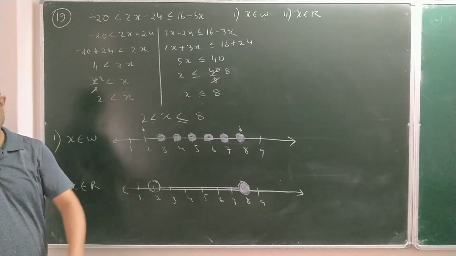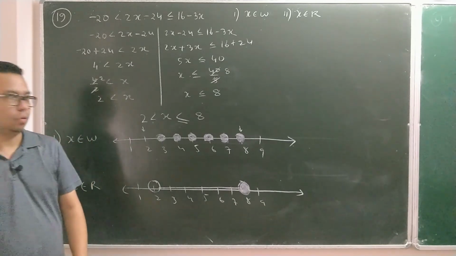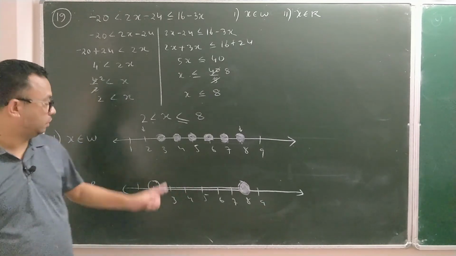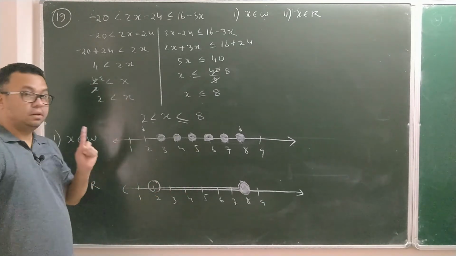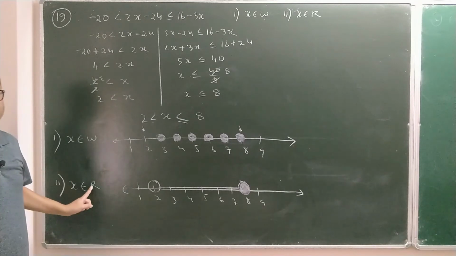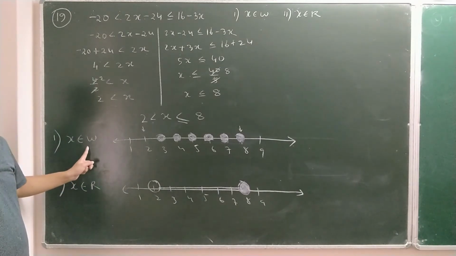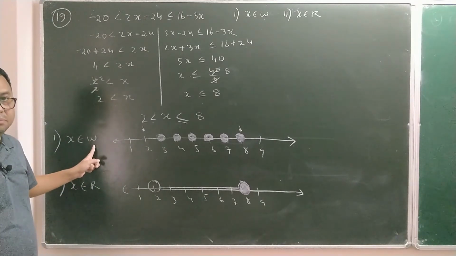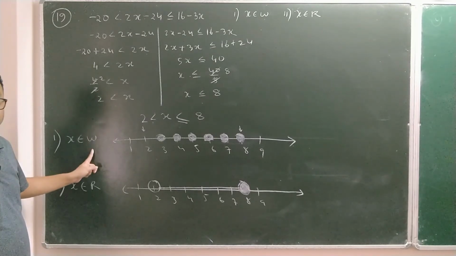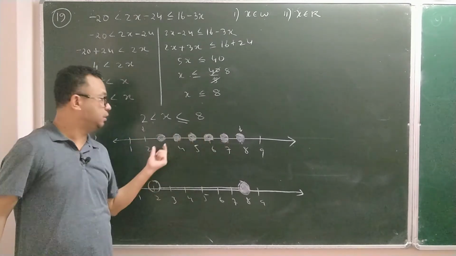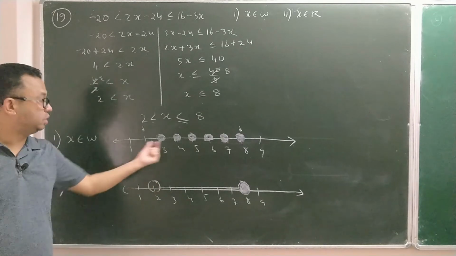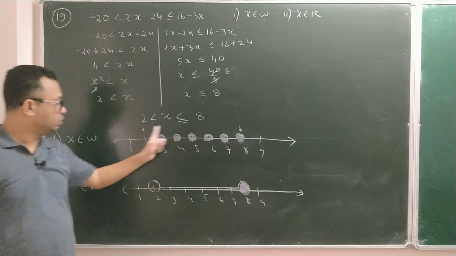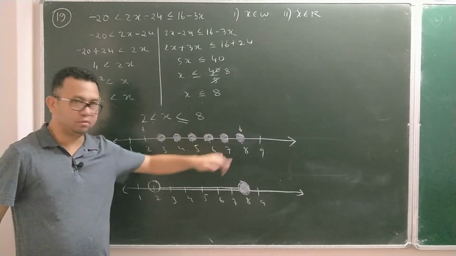So you'll try all, and most of them, as you can see, are board questions. I hope you have understood the concept of the number line, especially. Again, I'm repeating, there is a difference in number line with R and number line with W. And every time it is W or I, meaning integers, or natural numbers, make this kind of arrow, so that it will be easy for you to track which numbers you should shade. Actually, arrows are not a part of the answer. Even if you don't make an arrow, it's fine.